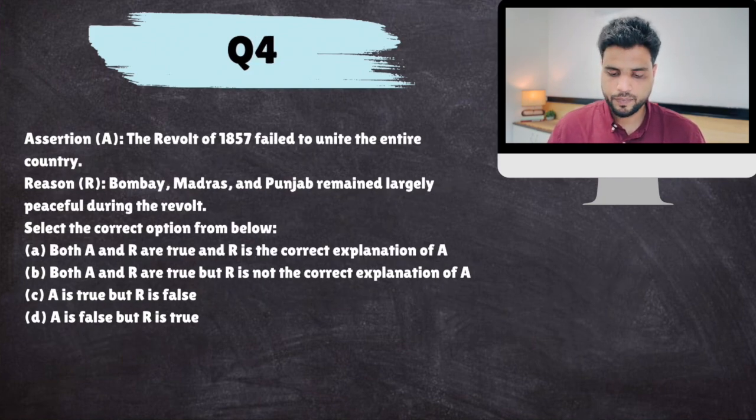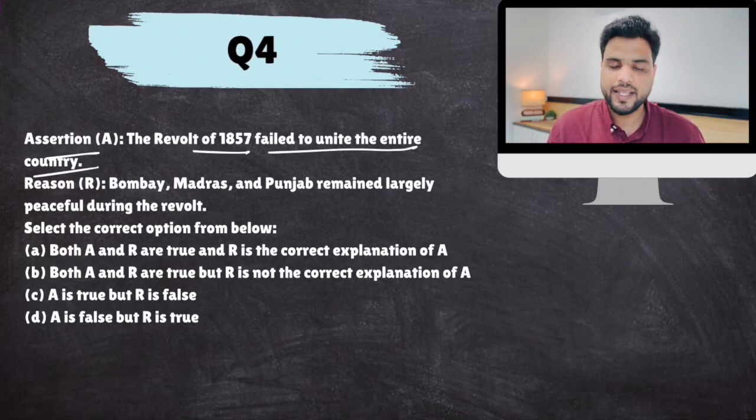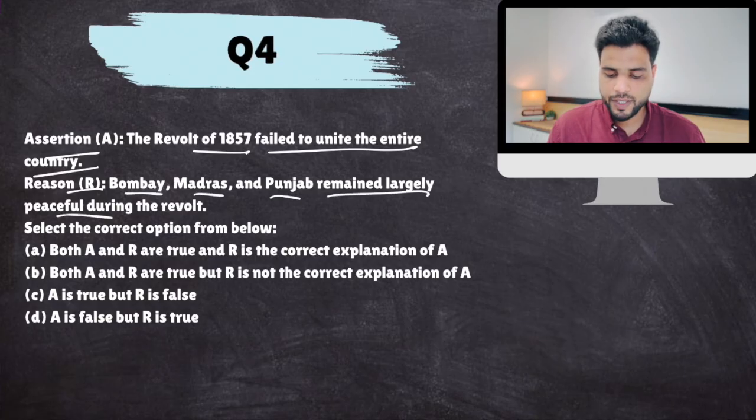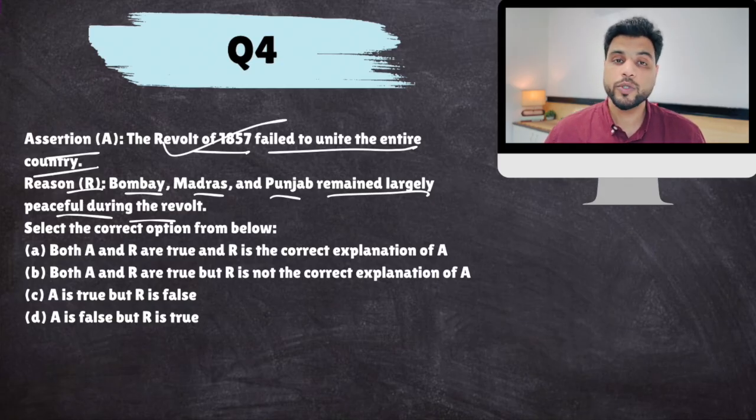Clear? Next. Again, assertion reason. Assertion: the revolt of 1857 failed to unite the entire country. Reason: Bombay, Madras, Punjab remained largely peaceful during the revolt. So yes, the entire country was not united. If it was, maybe the British would have been defeated and driven away from India. But the entire country was not united.